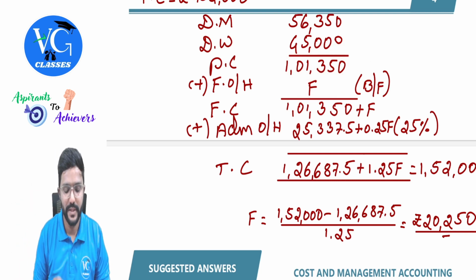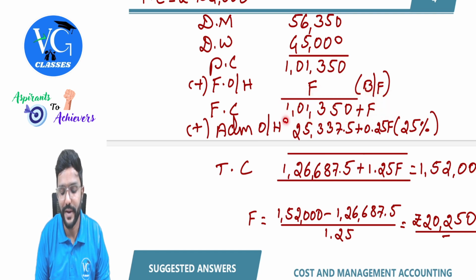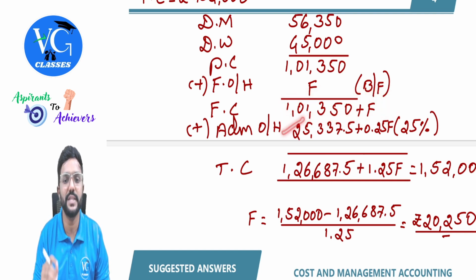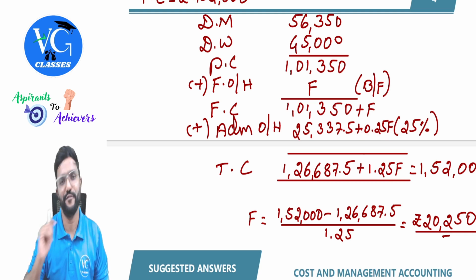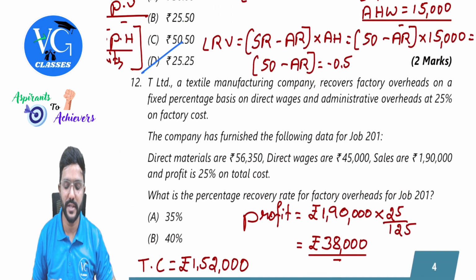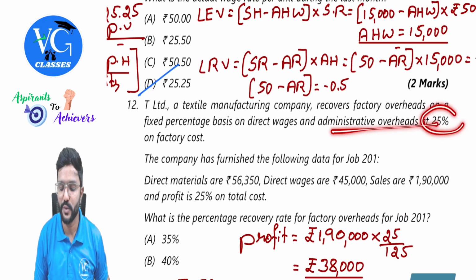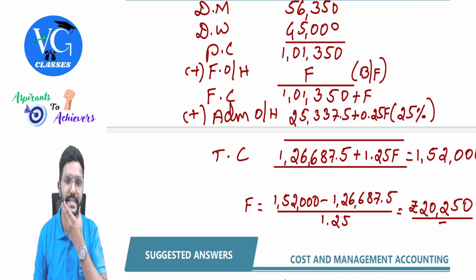Then administrative overhead is 25% of factory cost. So 1,01,350 into 25% will give us 25,337.5. Same way, F into 25% will give us 0.25 F. Correct now, people? Because in the question they have clearly given administrative overhead is 25% of factory cost. I mentioned it here in the bracket.